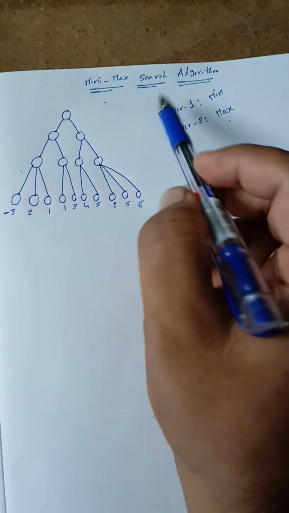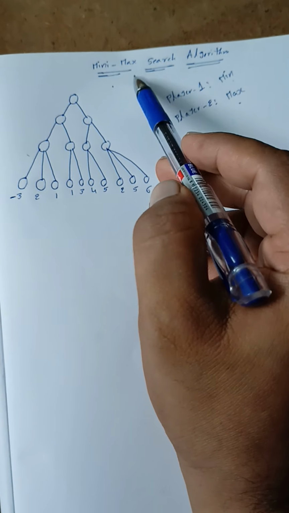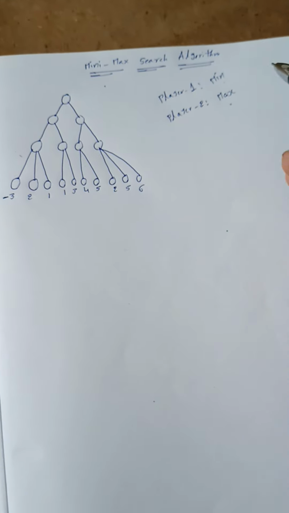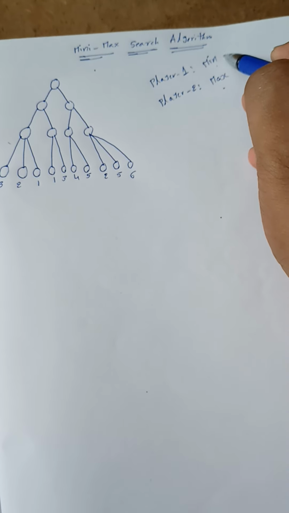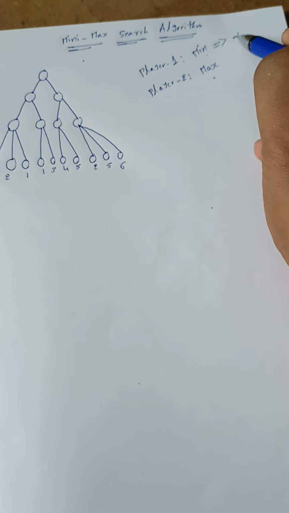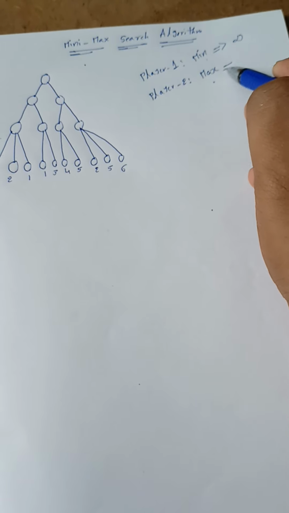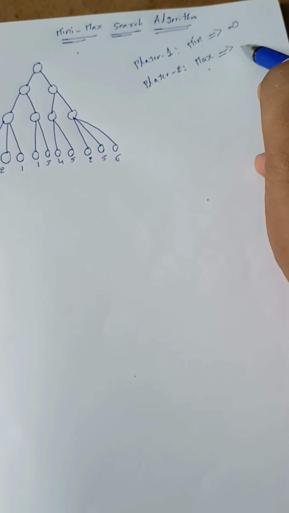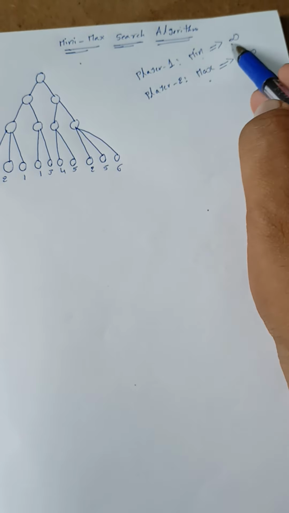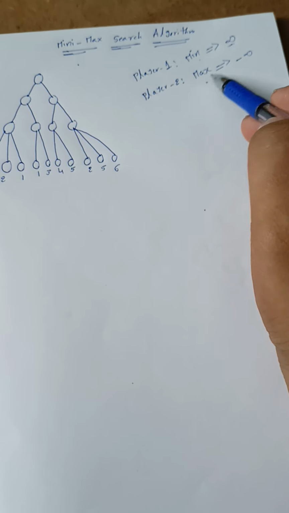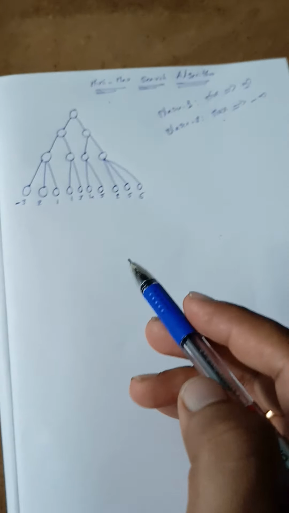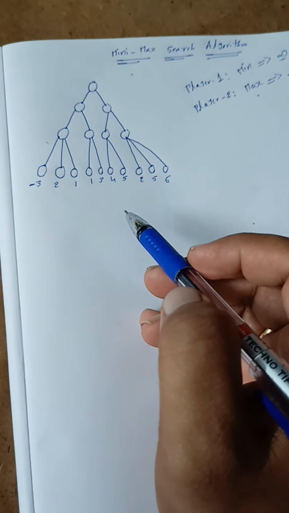Here our aim is to discuss the minimax searching algorithm. According to the algorithm, the minimum value is initially considered as infinity. The maximum value is initially considered as minus infinity. Minimum value we consider as infinity, maximum value we consider as minus infinity. Now we will start the minimax searching algorithm.